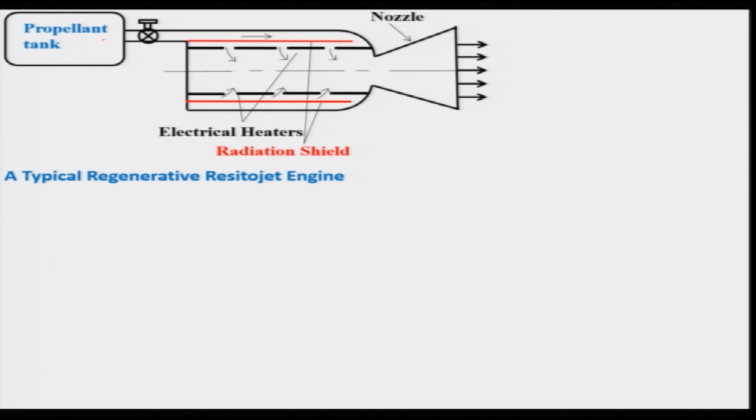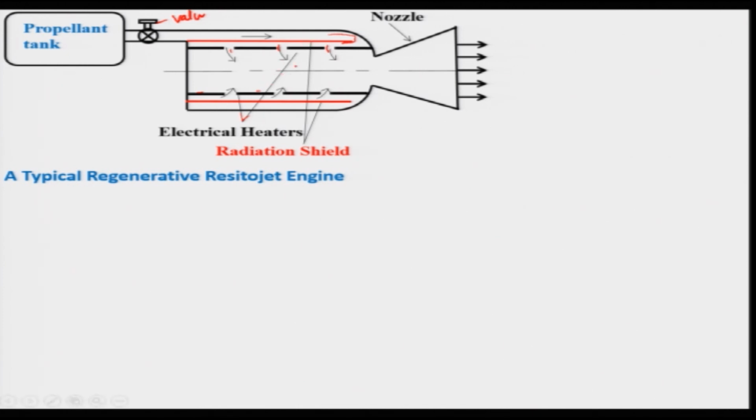If you look at it, propellant is coming from the tank and through a controlling valve, and it has to pass through that. And if you look at this, it has a 2 radiation shield, and these are basically the electrical heaters, and this will be heating, and then the propellant will be passing through this, so that it passes uniformly into these holes through the heater, and this radiation shield will be helpful for arresting the heat losses due to radiation, and it will be re-radiating to the propellant.